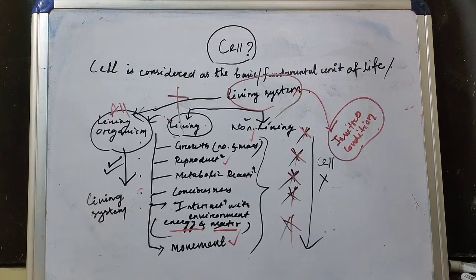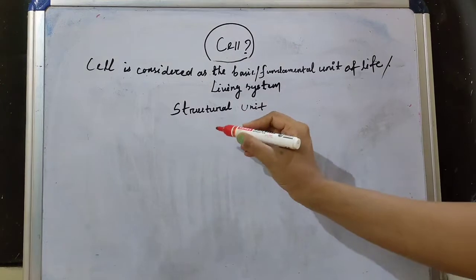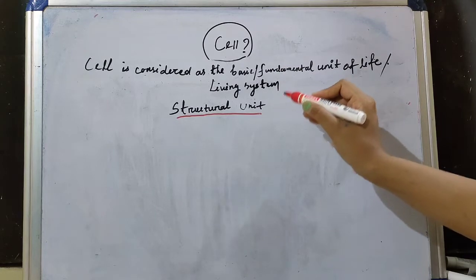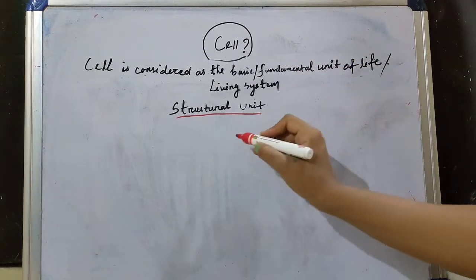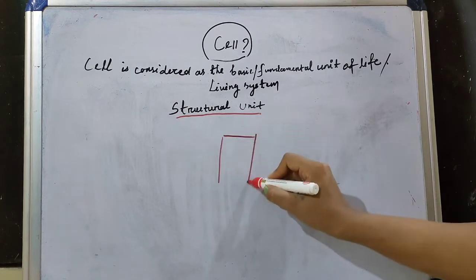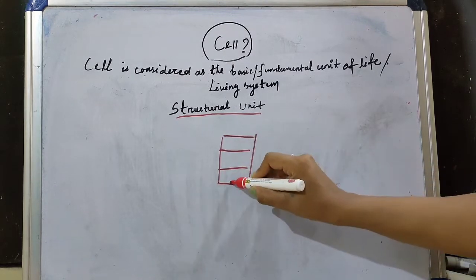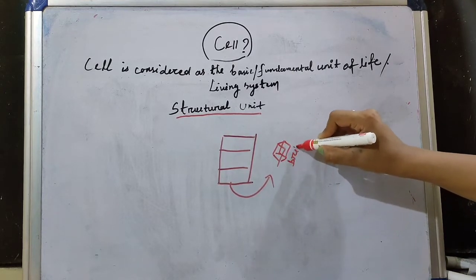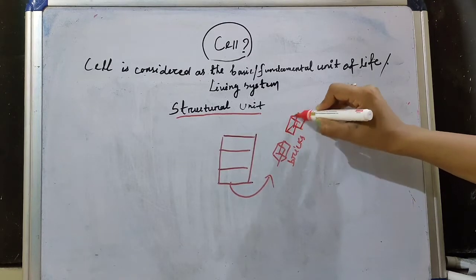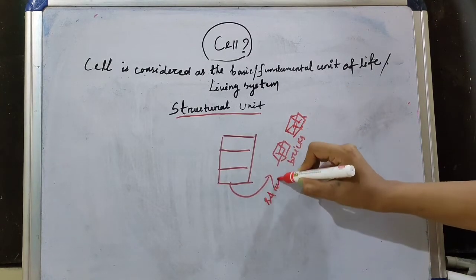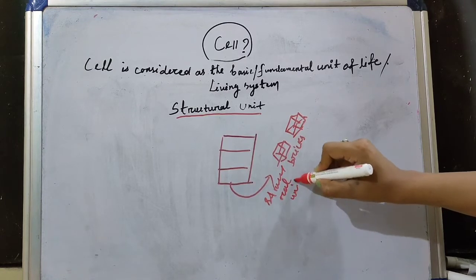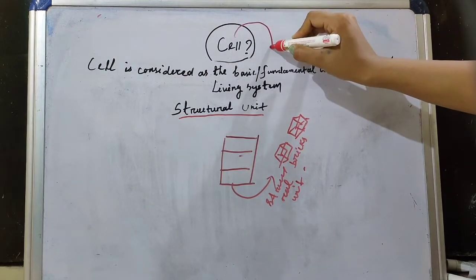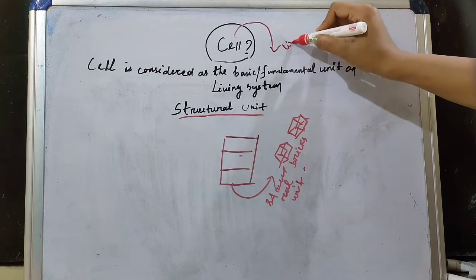So now we will erase all of this. This cell can also be considered as the structural unit of life or a living system or an organism. Why? Suppose you take an example of a building. Here is a building, and this building is made up of bricks. So these bricks are considered as the structural unit of this building. Just like that, the cell is considered as the structural unit of a living organism.